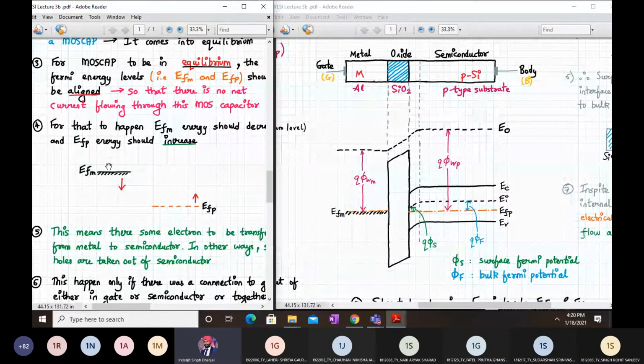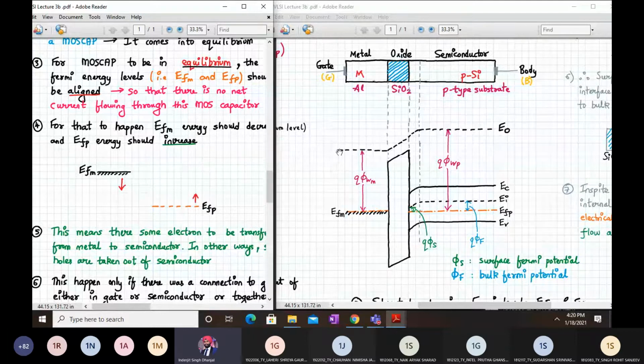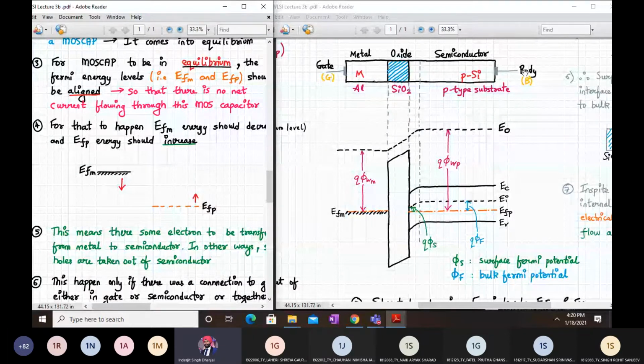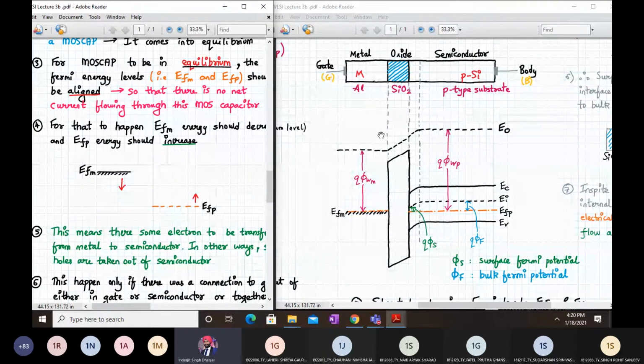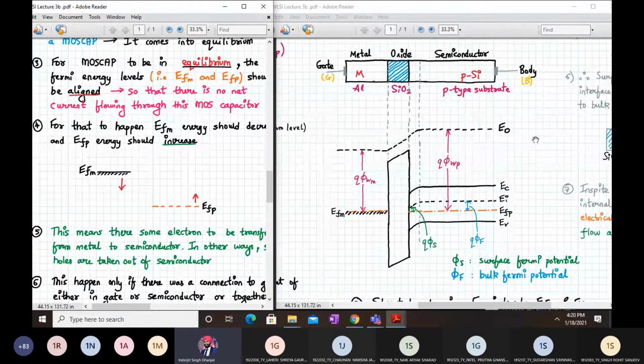This means that some electrons are transferred from the metal to the semiconductor. Correct? If the energy is decreased, what does that mean? We are losing some electrons from the metal, and they are going to the semiconductor. Maybe the gate and the body terminal are connected via a wire, and the transfer is happening there. Remember, no current is flowing still. In other words, we can say some holes are taken out of the semiconductor.